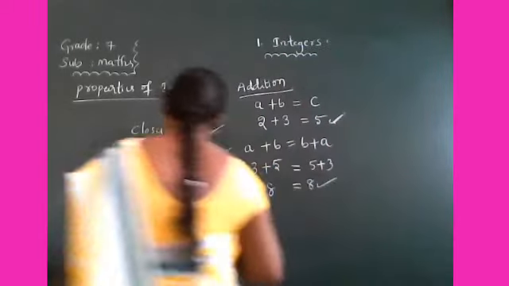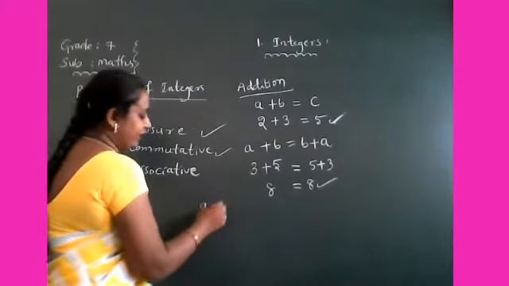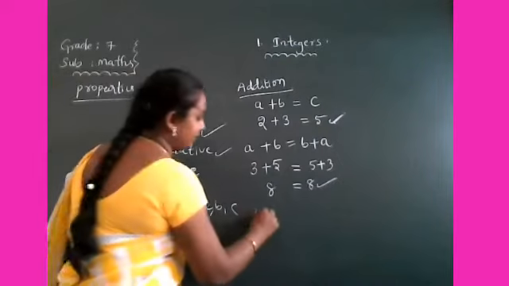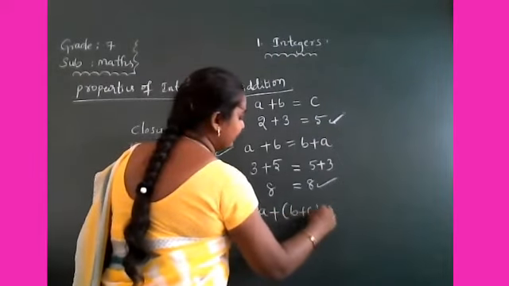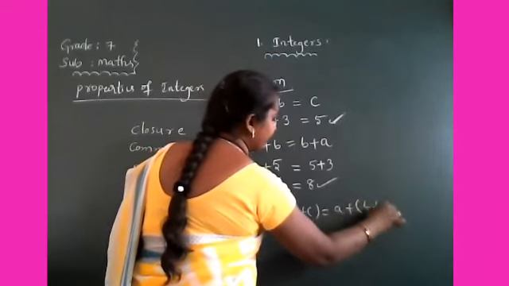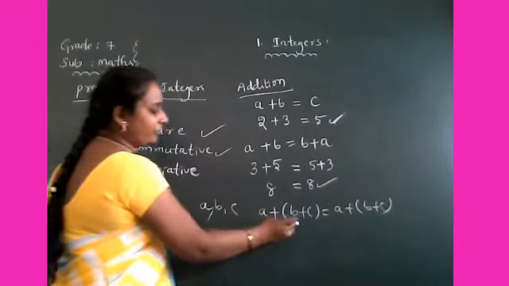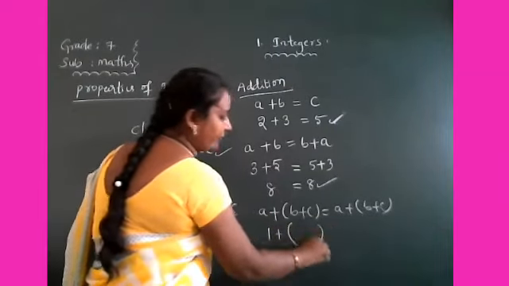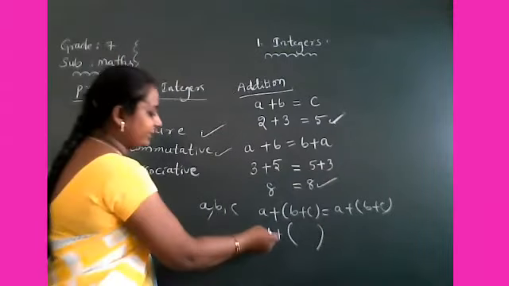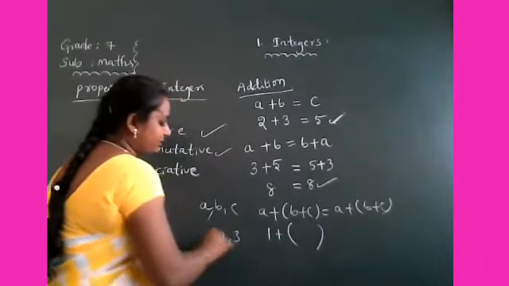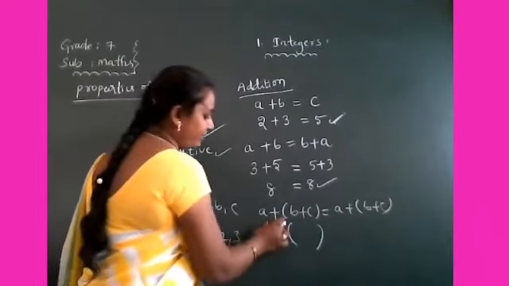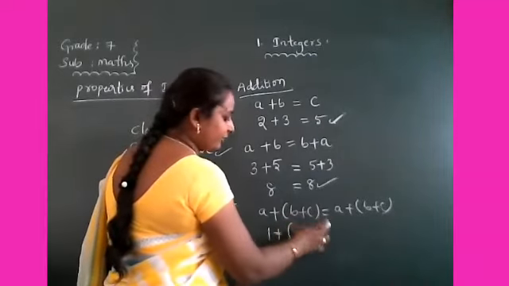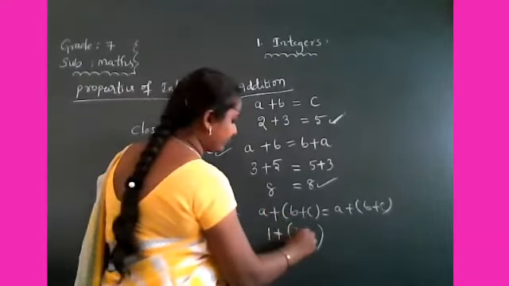And what about associative property? Associative property means for any three integers a, b, c, a plus (b plus c) is equal to (a plus b) plus c. First of all, we have to add one integer to the sum of two integers. Now I am taking 1, 2, 3, three integers. One integer a is 1, and you have to add this integer to the sum of the remaining two integers, that is 2 plus 3.